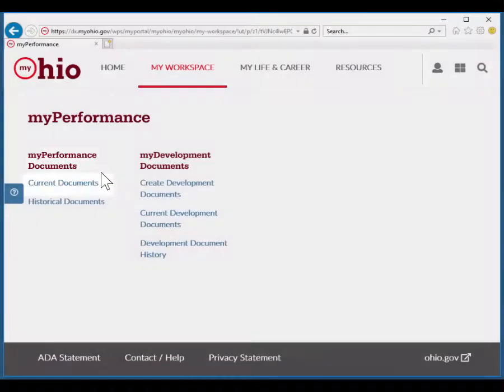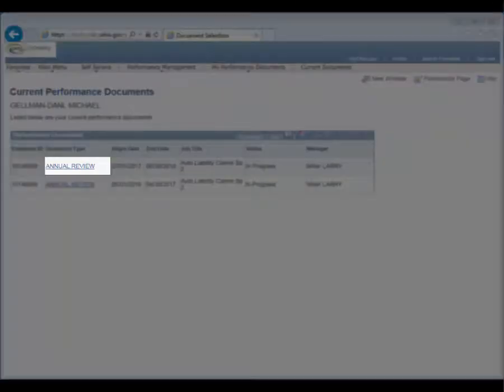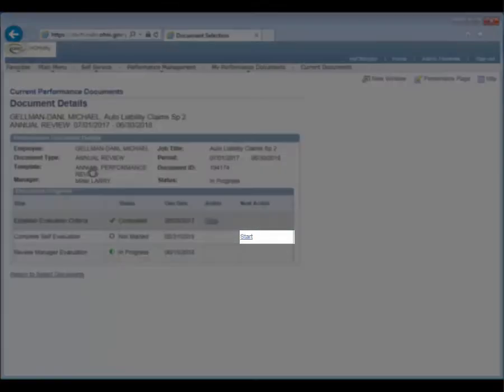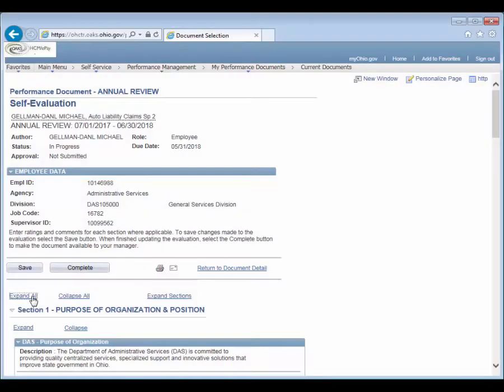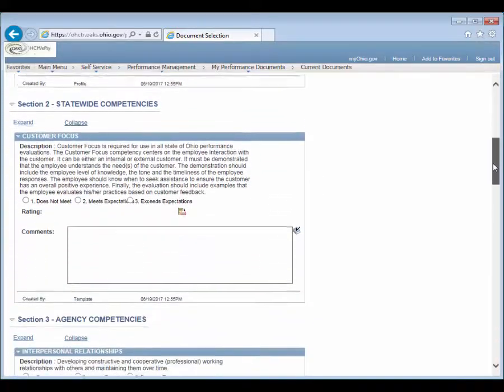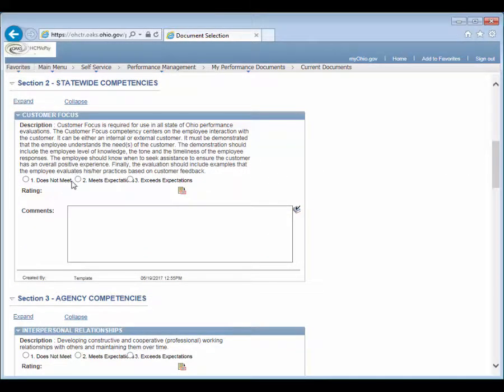Navigate to your performance evaluation via My Ohio, My Workspace, Self-Service Quick Access, My Performance Documents, Current Documents. Click the document type hyperlink for the appropriate document type. Click the Start hyperlink next to the Complete Self-Evaluation step. Click the Expand All hyperlink to expand all sections. Assign ratings to the statewide competency by clicking the appropriate radio button and type related comments into the comments field.